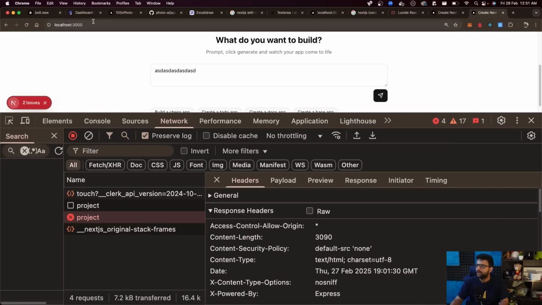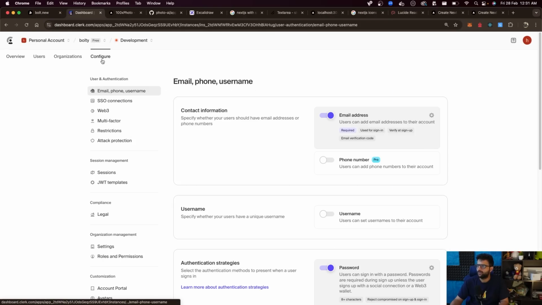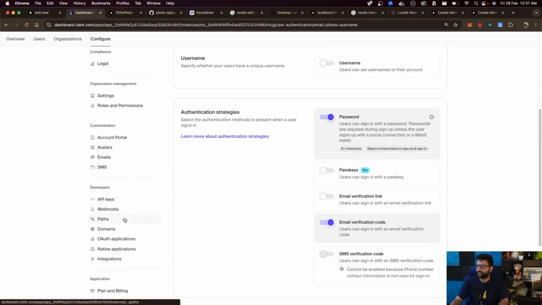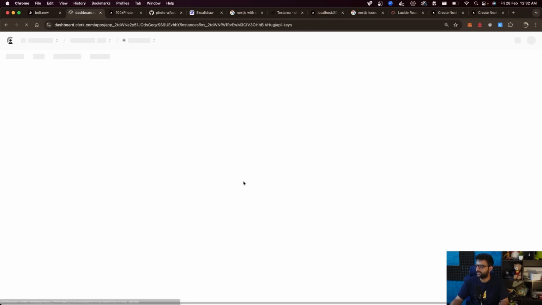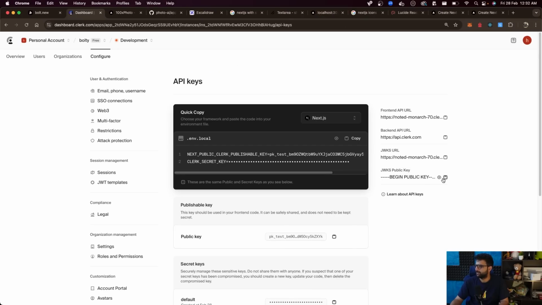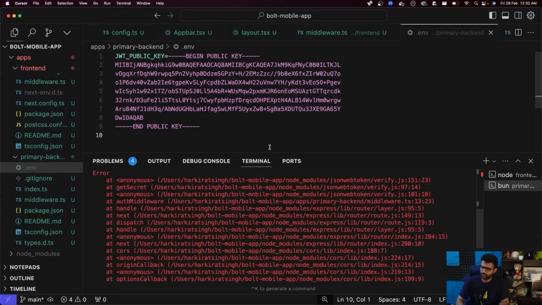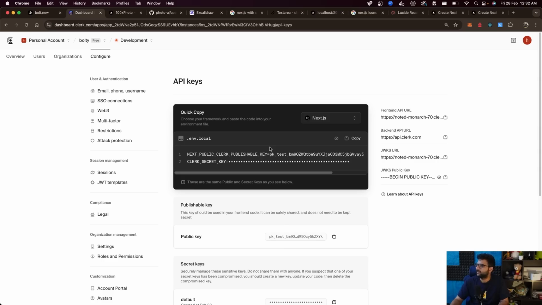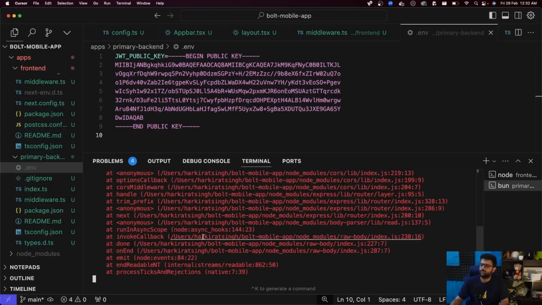Oh, one big thing I forgot is in the backend .env, I haven't replaced the JWT public key. So now I can go to the Clerk dashboard. I can click on configure, go to keys somewhere here, API keys, and I can copy the JWT public key. I can paste it over here, and hopefully that does what it's supposed to do and everything works. Now let me restart the backend. Try to send it one more time, and this time also we get a 500.